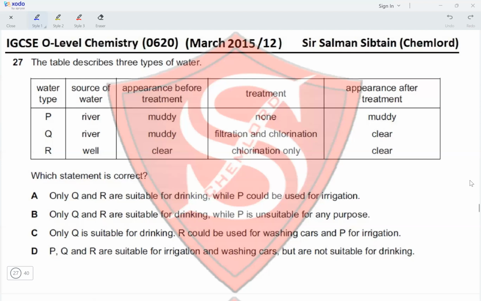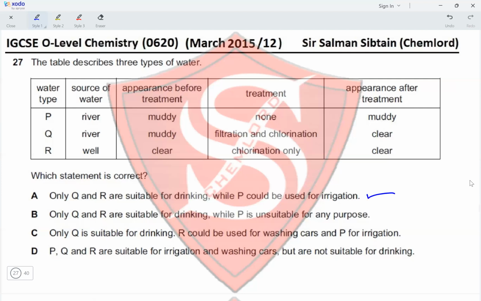Since it is no longer muddy, that means it has been filtered and it has undergone chlorination to kill bacteria. So both are suitable for drinking. Mud is not there and bacteria is not there. So it will have dissolved salts. Yes, so Q and R are fit for drinking. So option A is correct.